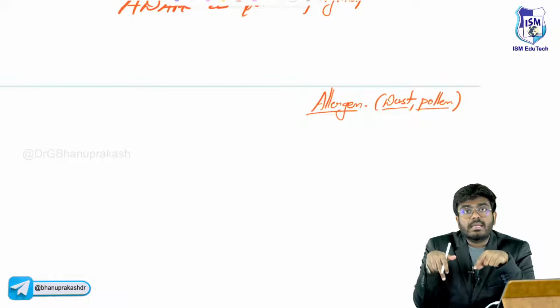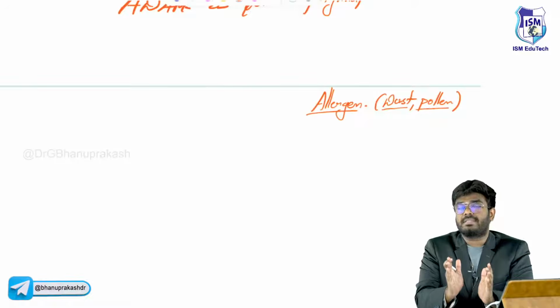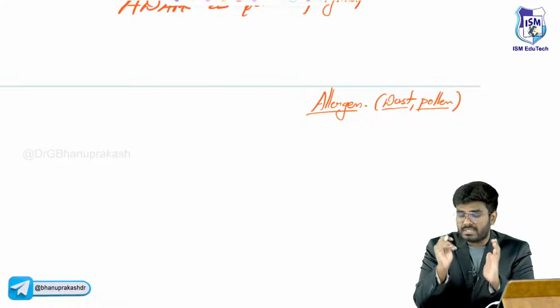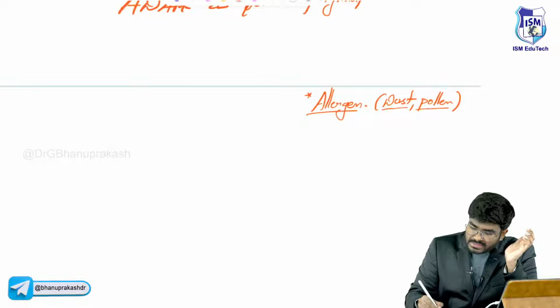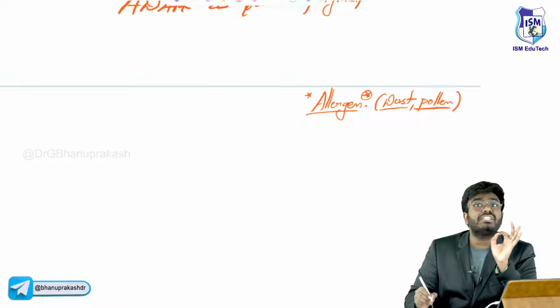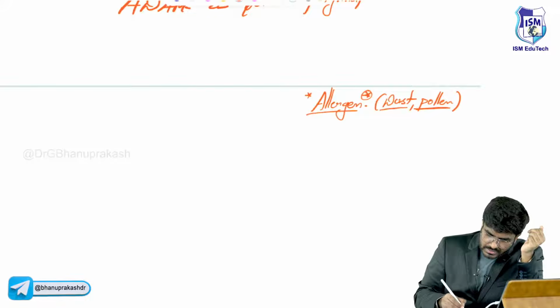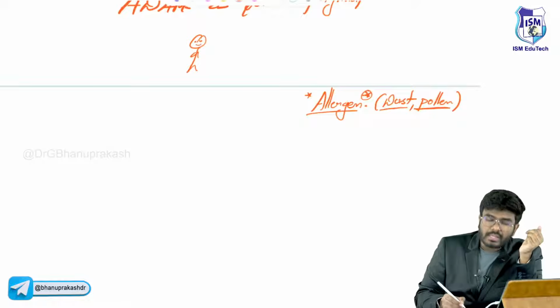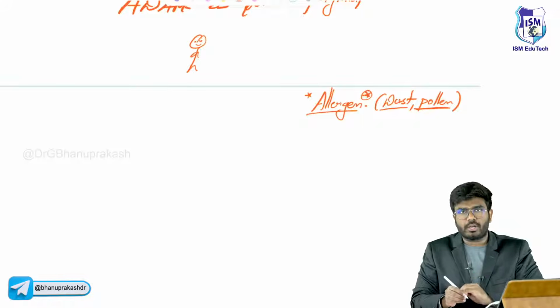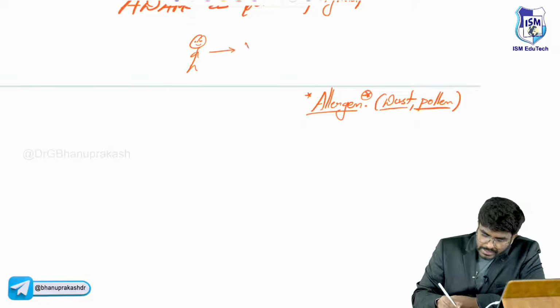But there is a certain group of individuals who will recognize this dust or pollen as allergens or antigens. So what will they do? This person, who has these genetic alterations, now produces antibodies.